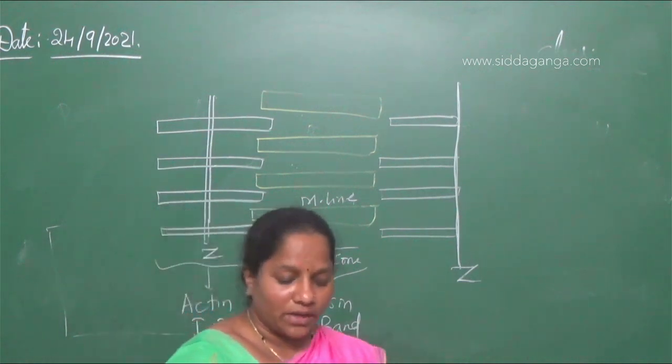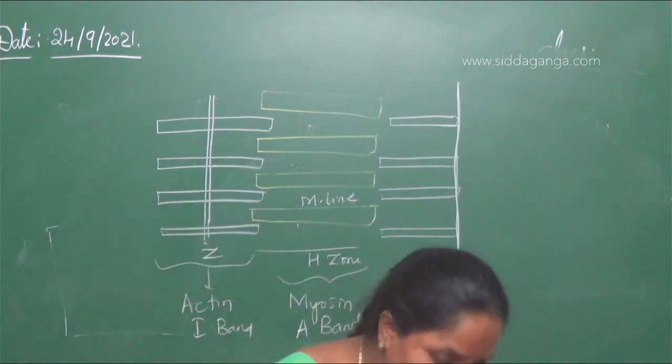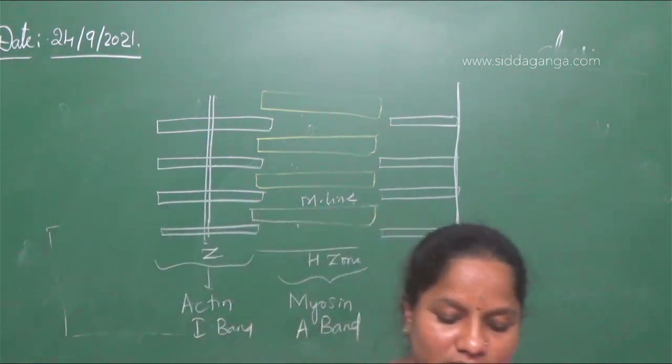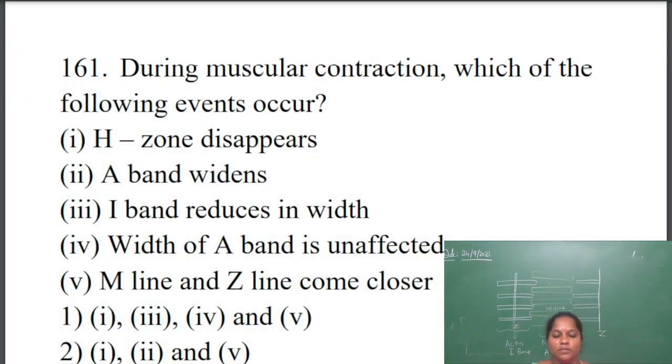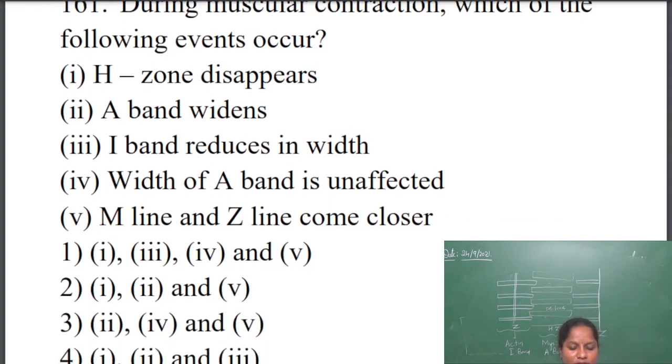So during contraction what will happen? During muscle contraction, which of the following events occur? First, whether the H zone disappears.